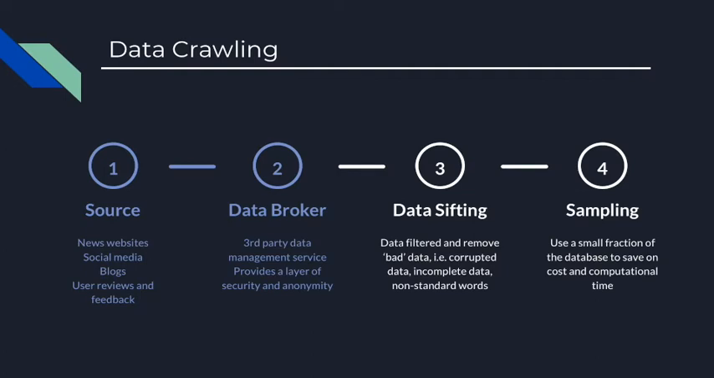In short, the process of data crawling can be summarized in 4 steps. First, we should choose a source of data or a combination of sources of data. Depending on the purpose of the project, sources can range from reviews of a product on Amazon to news articles in New York Times. The data collected then needs to be anonymized and secured before going to the next level. Third-party data management services help us to do so. Data needs to be cleaned next, so that incomplete or corrupted data will be removed. As in most cases, the size of the data is so huge, a sample of data is selected to reduce the cost and computation time.